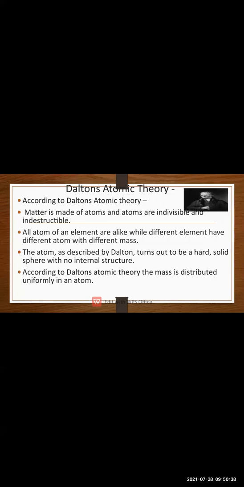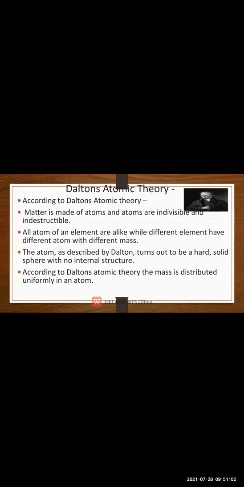Okay. Then the next point you have to remember in this Dalton's theory is that atoms are indivisible. Means you cannot divide the atom. Okay, so an atom cannot be divided and it can neither be created nor destroyed in a chemical reaction. तो आपको ये चीज समझ में आनी चाहिए कि एटम को हम लोग डिवाइड नहीं कर सकते.